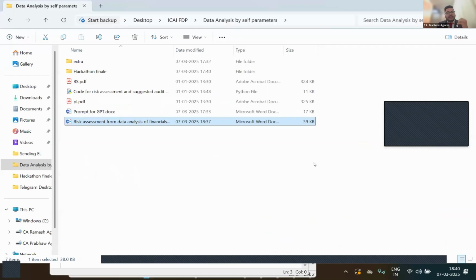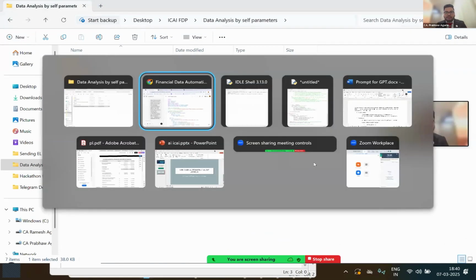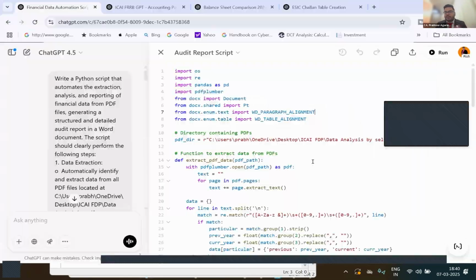And every time you run the code, you will have a new Word file giving you a detailed risk assessment process along with the set of audit procedures that you may need to perform as per your predefined parameters, right? So this was one stage where we could automate the planning part. After planning, these AI tools can also help us in performing the audit.